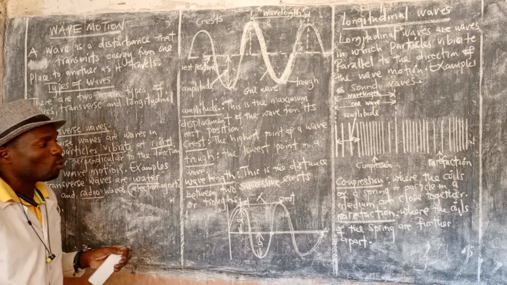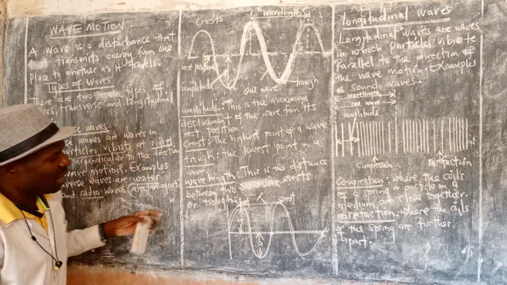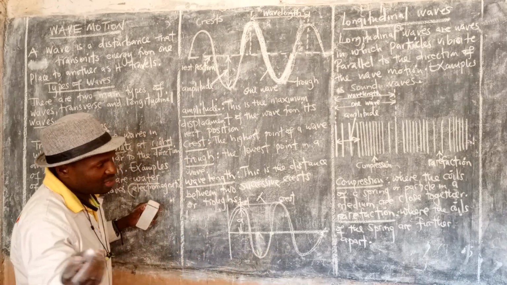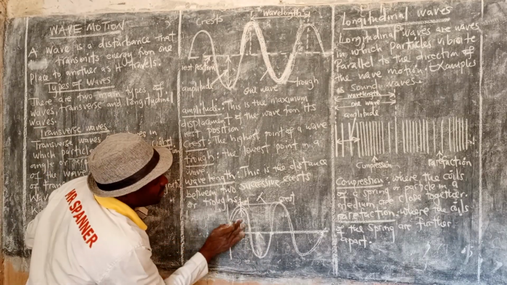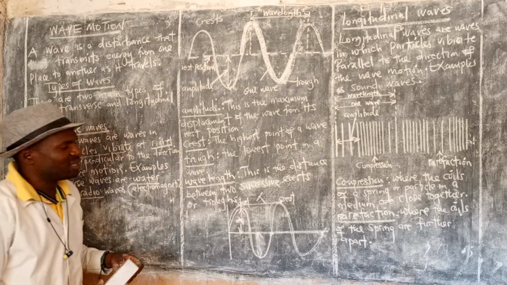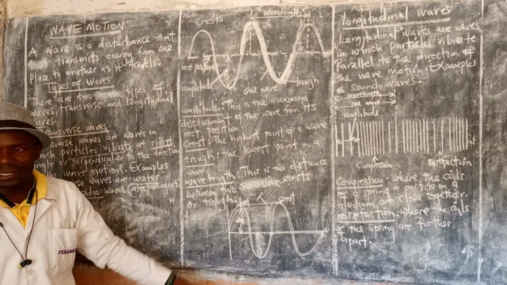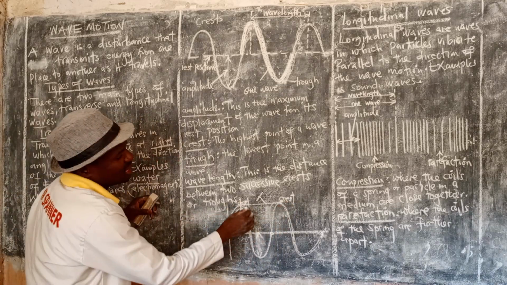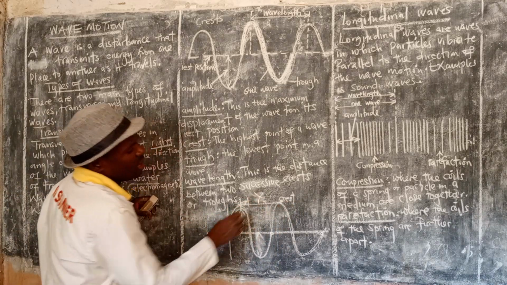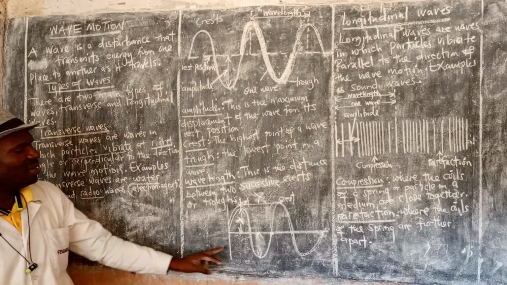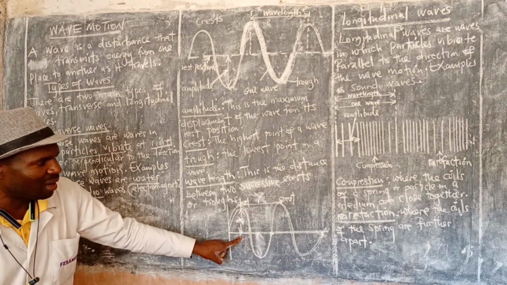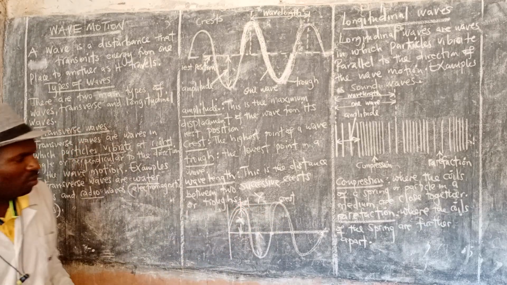Sometimes you may get a question, especially in paper 2 physics, with the catapult. About X, what is represented by X? Check the catapult. The question is even an exercise I'm giving you. Can you identify what is on letter X and what is on Y? On X there is amplitude and Y is wavelength.